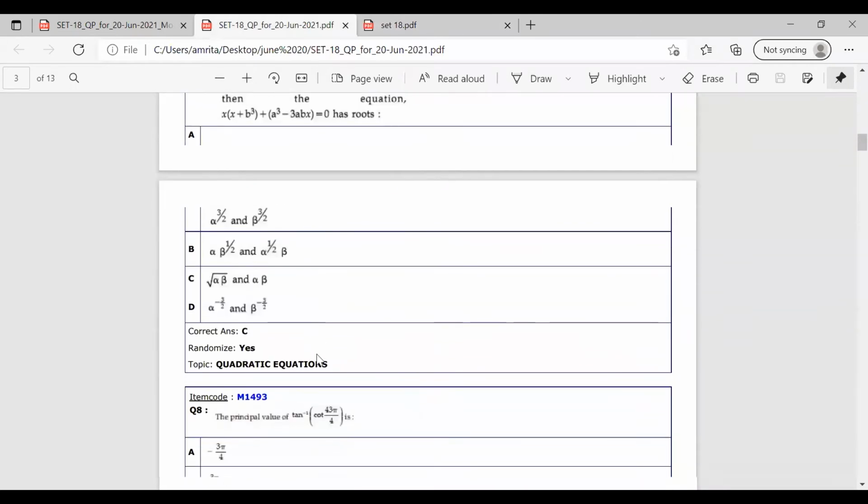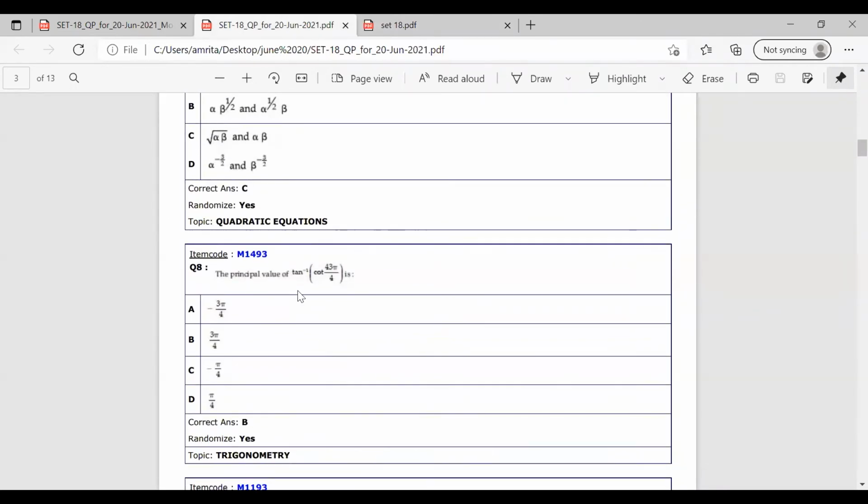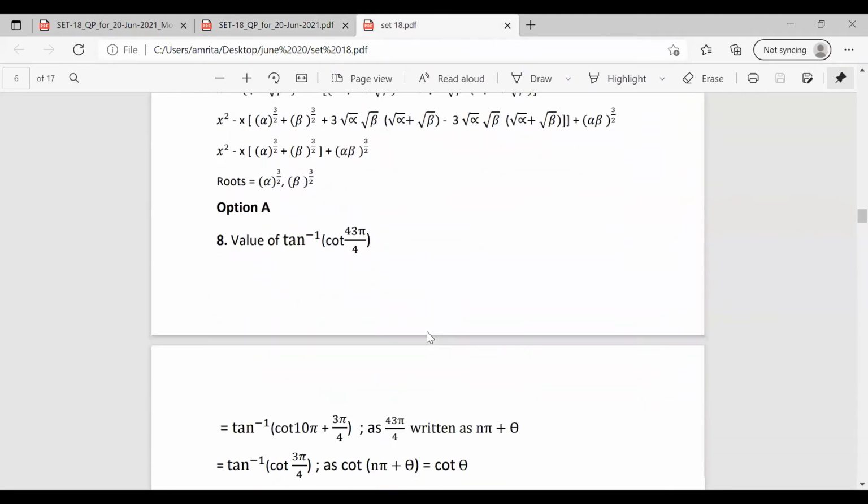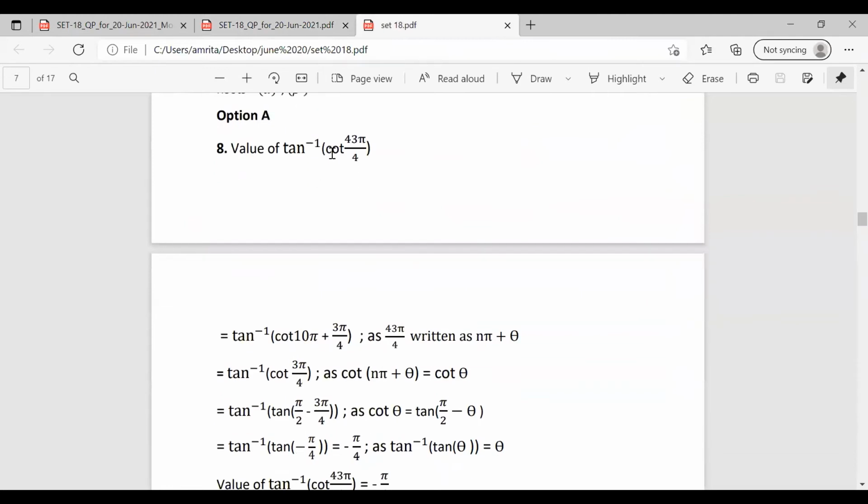Now let's see the other question. The principal value of tan inverse of cot 43 pi by 4 is. The value of tan inverse of cot 43 pi by 4. We can write this angle as n pi plus theta. So cot theta, we can write it as cot of n pi plus theta.